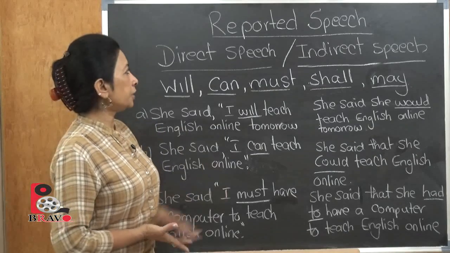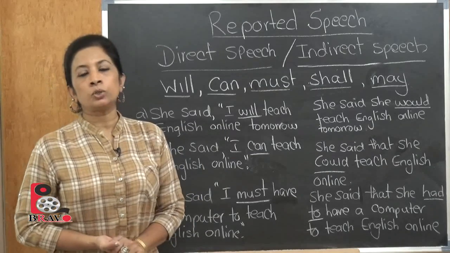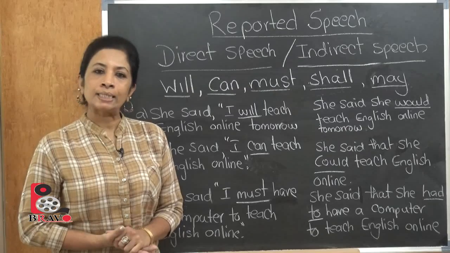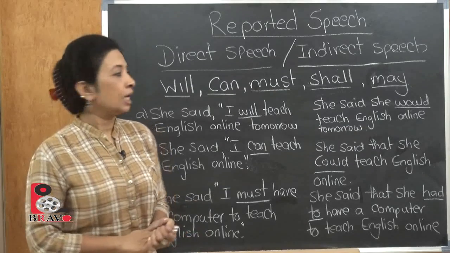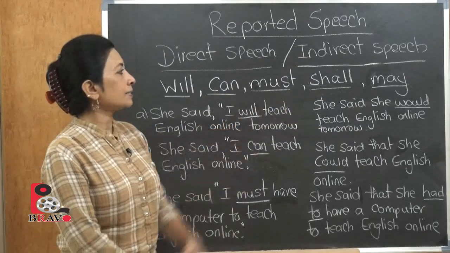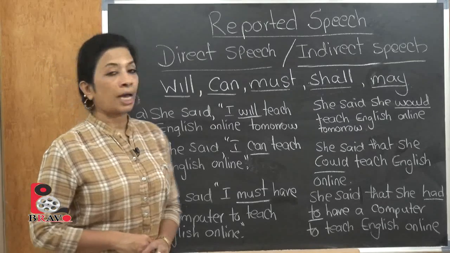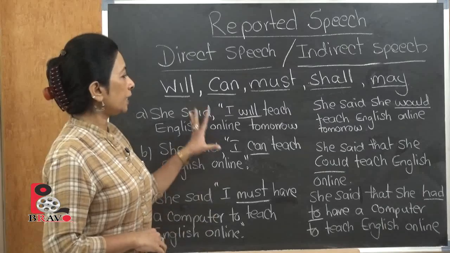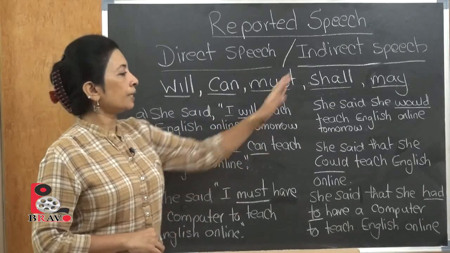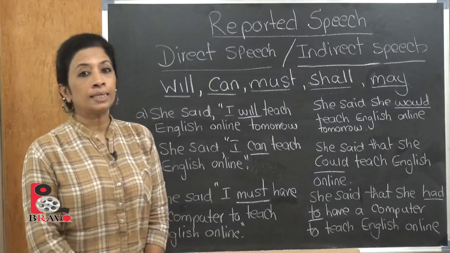So when the speech changes from direct to indirect, it's usually either the verb is changing or the tense is changing, or if not, both are changing. So here let's just take 5 examples of the verbs will, can, must, shall and may, and how they change from direct speech to indirect speech when they are used in a sentence.